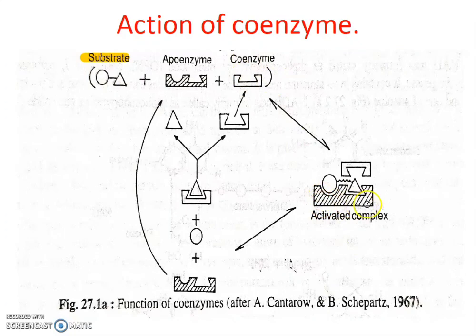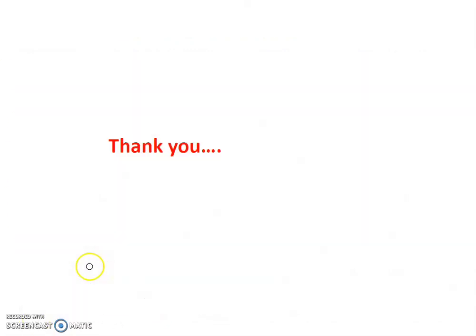The apoenzyme has an active site, and in that active site the substrate is attracted and bound, forming the enzyme-substrate complex, and this coenzyme also binds. These coenzymes help break down the substrate or take some protons, byproducts, etc., and convert the substrate into product. Then the apoenzyme separates, the coenzyme separates, and the byproduct is formed. So that's the way coenzymes work. Thank you.